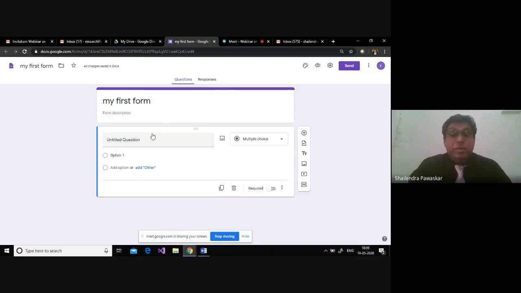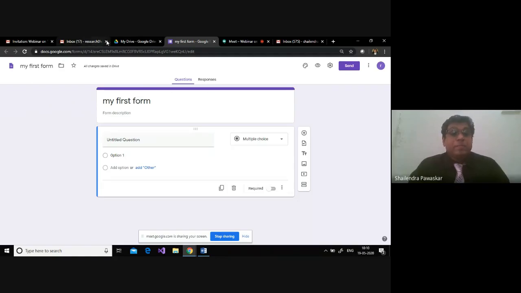By default, the location of this particular form normally is your drive. You cannot just directly create a form and store it in your hard disk. You need to store that form in your Google Drive. So you can create a folder. In that folder, you can create a new form, and then you can go ahead with that. Now, this form is what we are going to create.